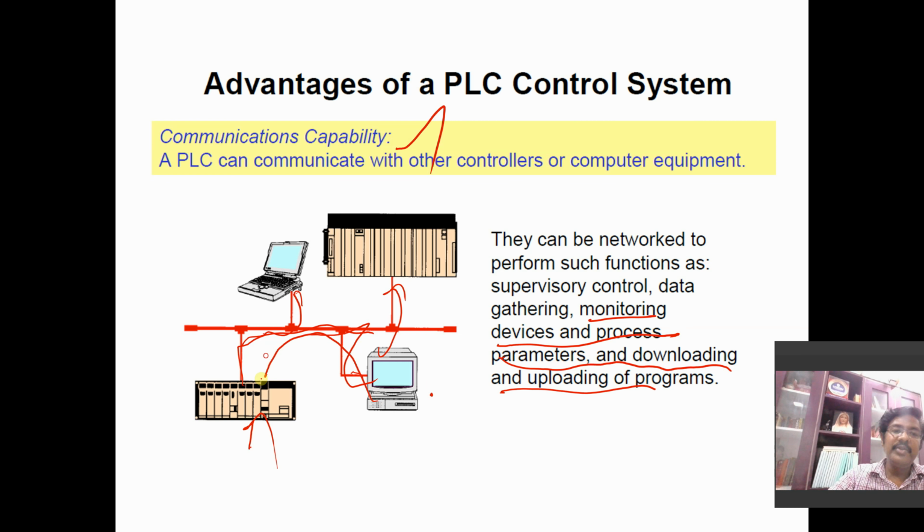I can send a new program to my PLC, and based on that, your PLC may execute its logical operation. That kind of communication capability is nowadays available much more. That's why we can do any operation. But in the case of hardware connection, it is a very difficult task, or we have to carry out an external communication setup. But here the PLC itself has the capability of communication.